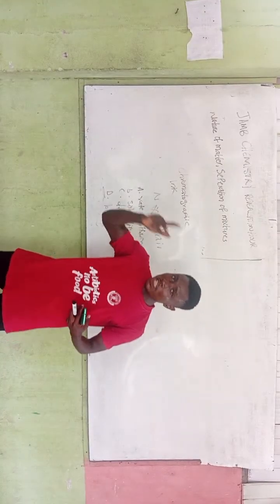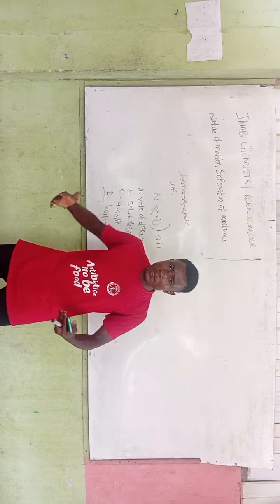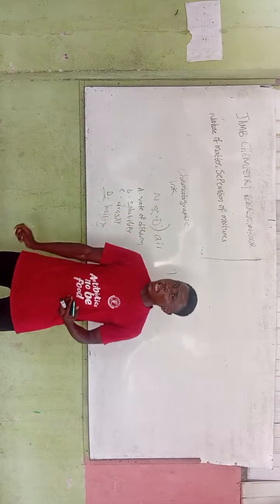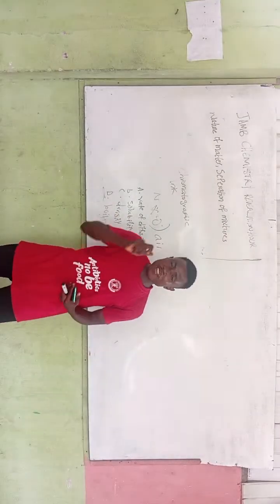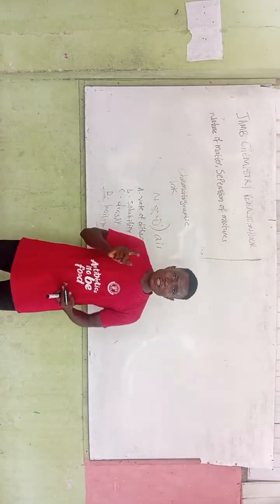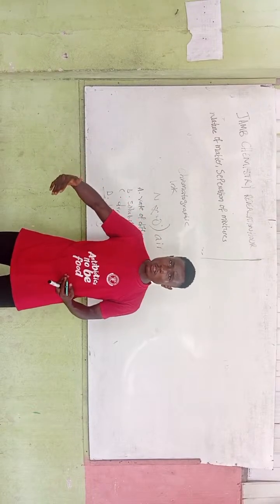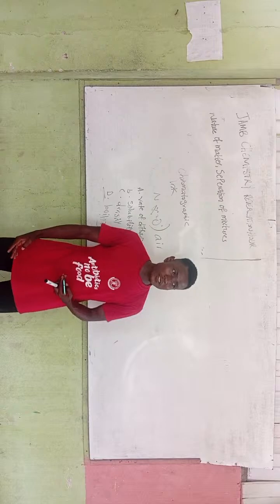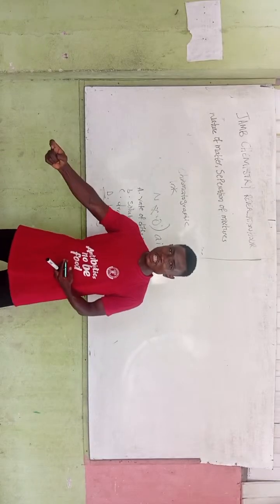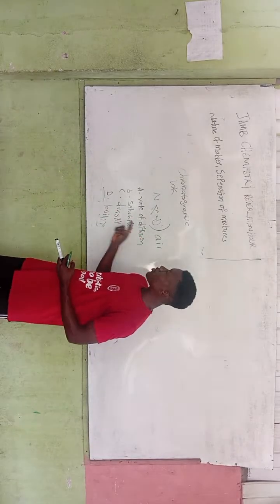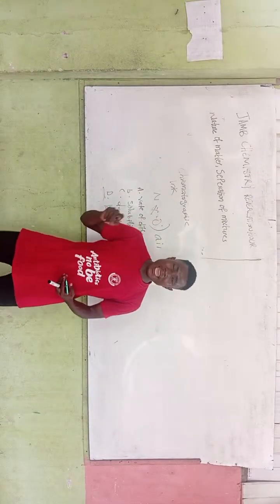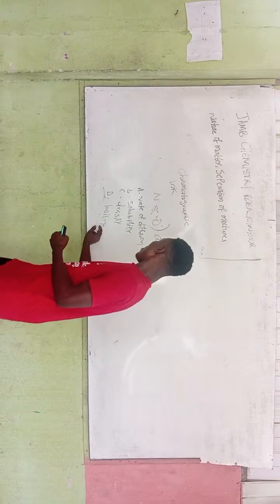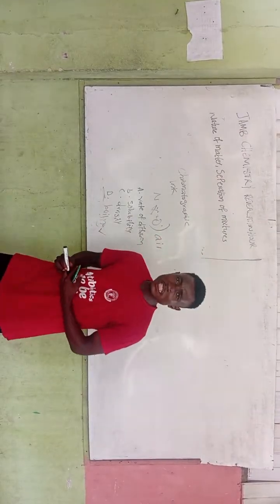Note, oxygen and nitrogen are all components of air. So the only way we can separate them is a concept known as fractional distillation. We can prepare oxygen industrially from air by fractional distillation, and we can also prepare nitrogen industrially from air by fractional distillation. And this is based on the boiling point.